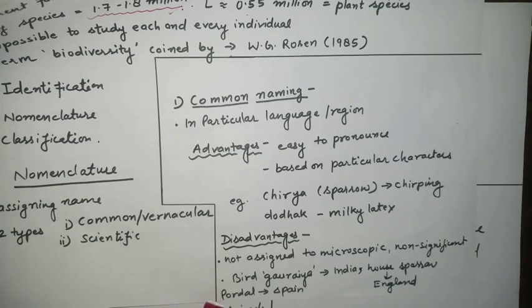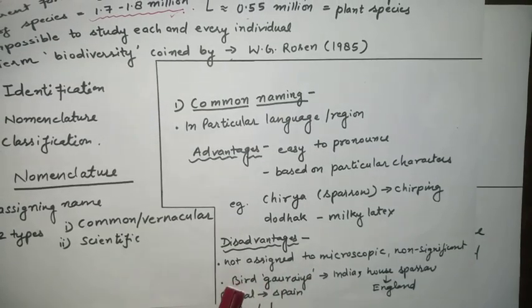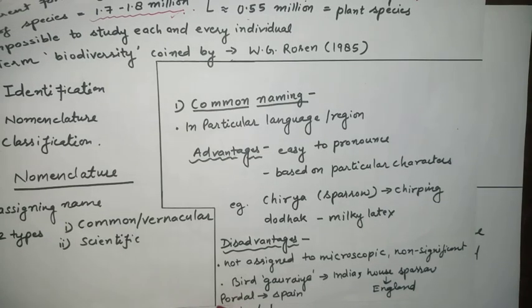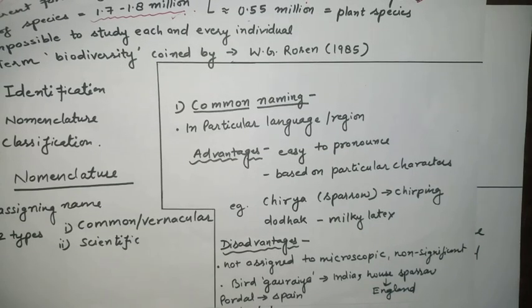The second disadvantage is the bird goraiya. I have mentioned a bird goraiya. As we know, in this world we are living in different countries, and we are calling each thing by different names. For example, if you compare in India only, in North India you are calling it by one name, in South India the same thing you are calling by another name.